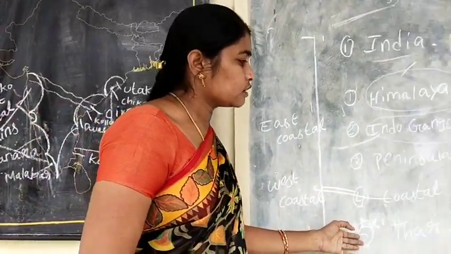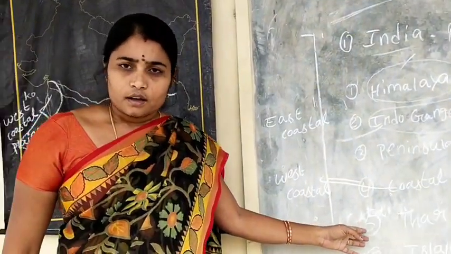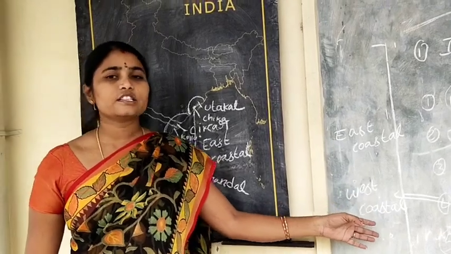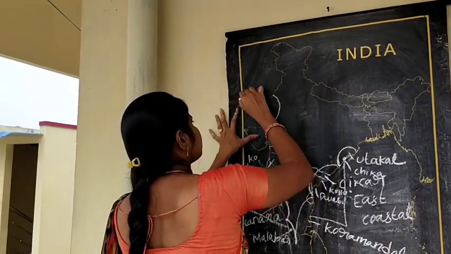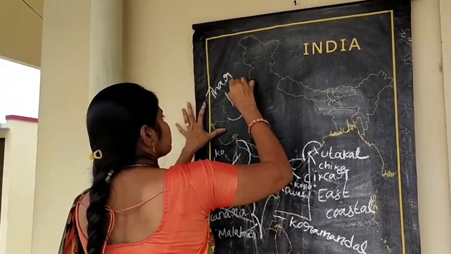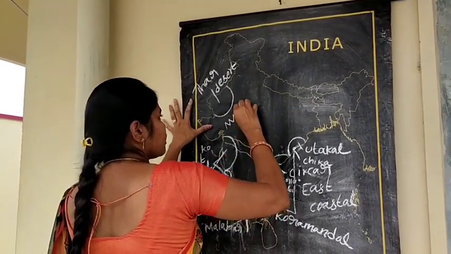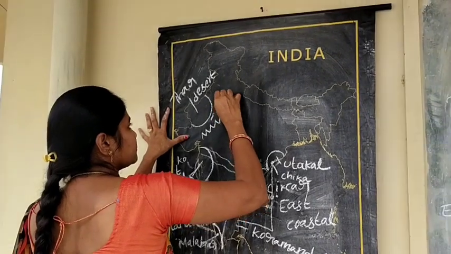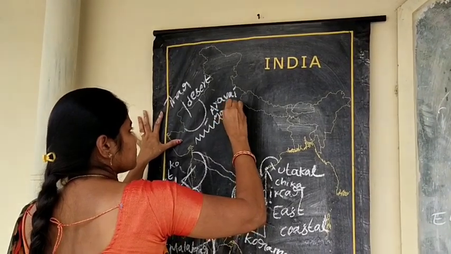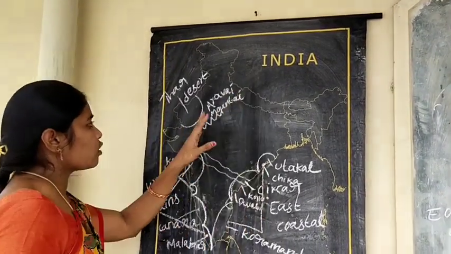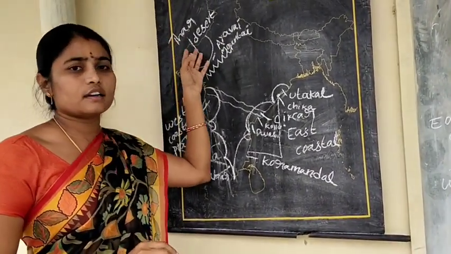Now we are going to the Thar Desert. Thar Desert lies in the rain shadow region of Aravalli. Thar Desert is the rain shadow region of Aravalli Mountains. The leeward side of Aravalli Mountains is where the Thar Desert is located.